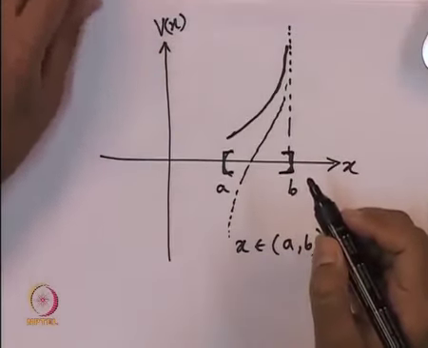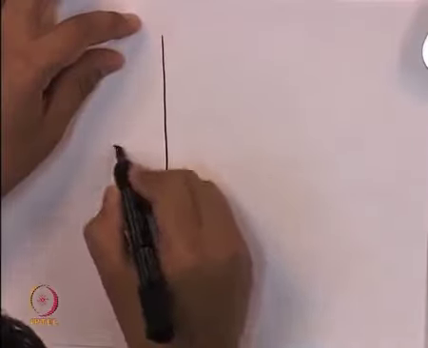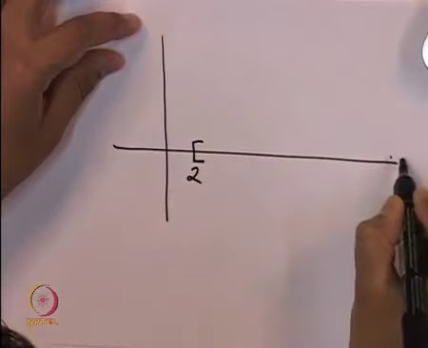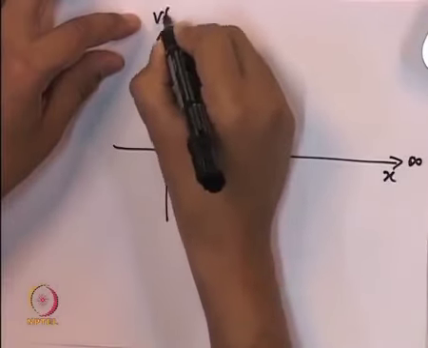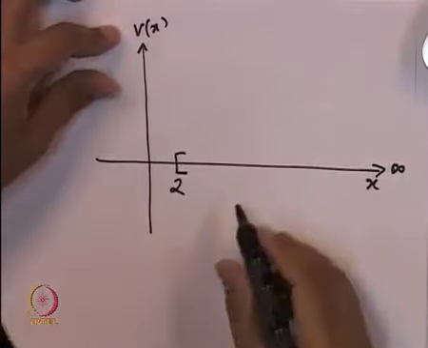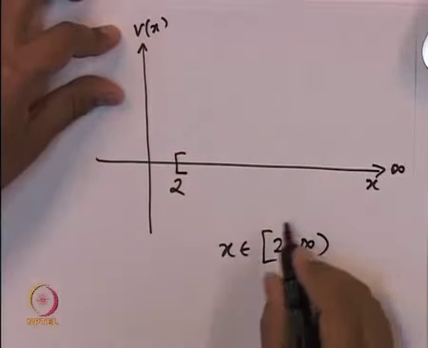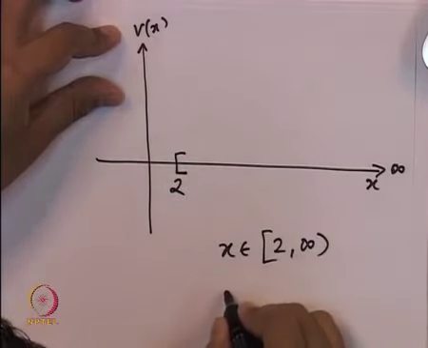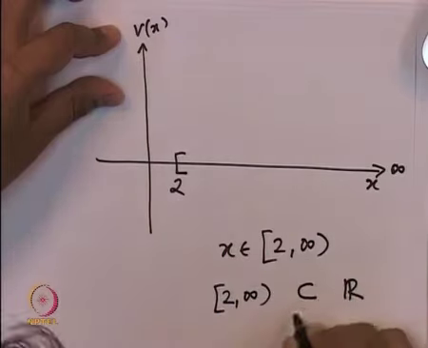And another situation where we can have a closed interval, a closed set over which the function does not achieve its supremum, is if the set is itself unbounded. So consider the interval 2 to infinity. This is x, this is v of x. So over x in the interval 2 to infinity, this set itself is a closed set. It is a closed subset of Rn, of R. 2 comma infinity is a closed set of R.